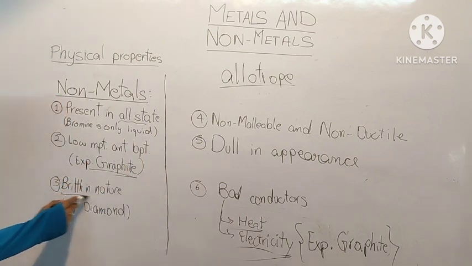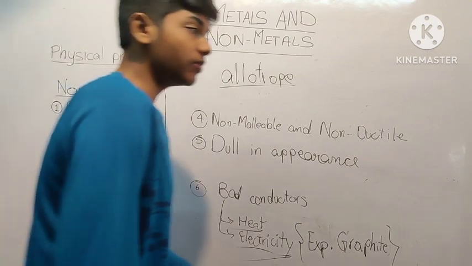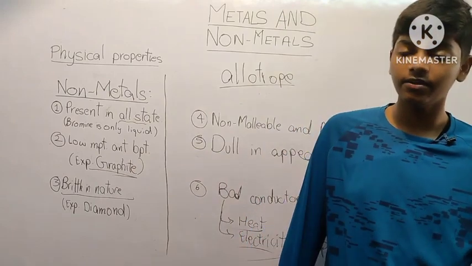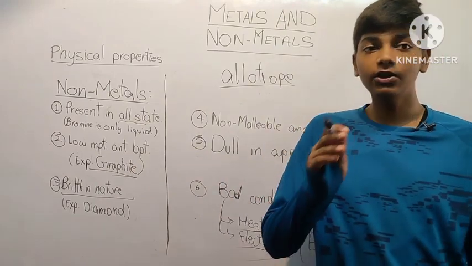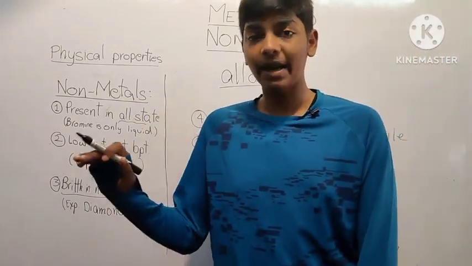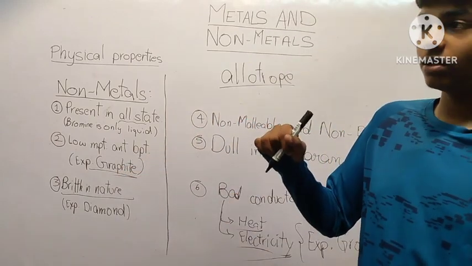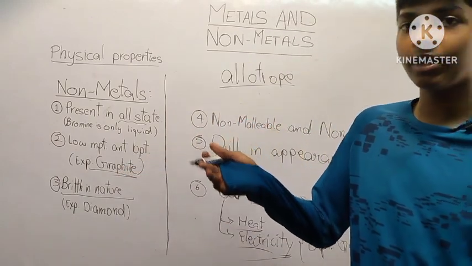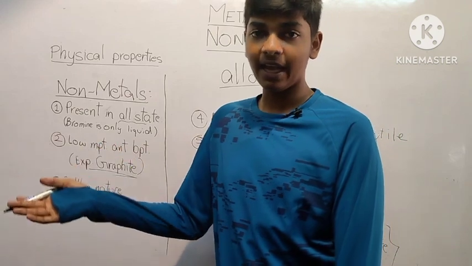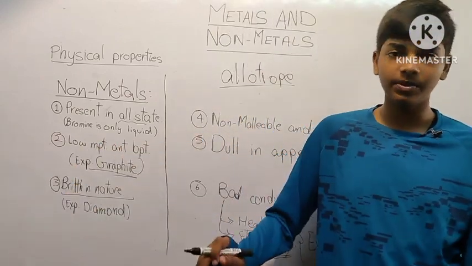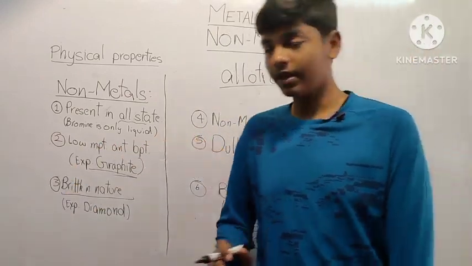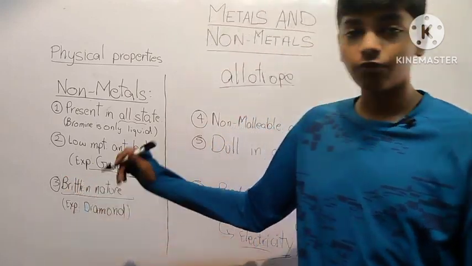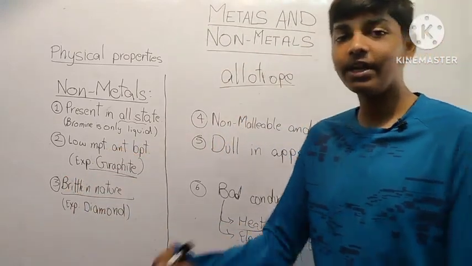And these non-metals are brittle in nature. What is brittle? We discussed that metals are hard in nature, that even when we hammer them, they do not shatter into pieces, but they just bend. If you hammer a utensil made of any metal, it will not shatter into pieces, it will have some bump in it, right? But non-metals are brittle in nature.